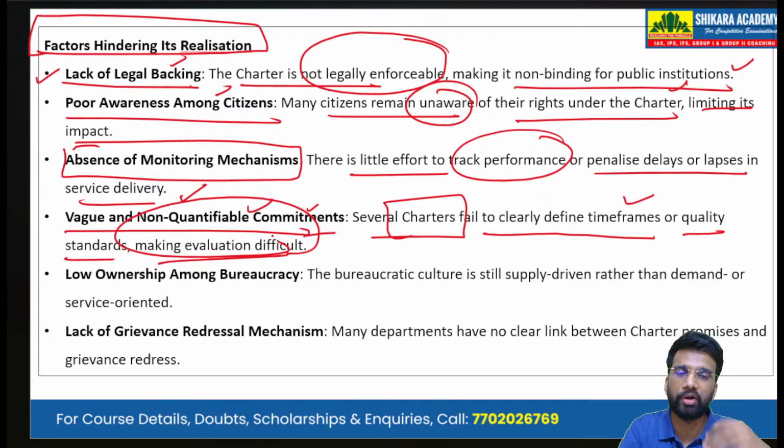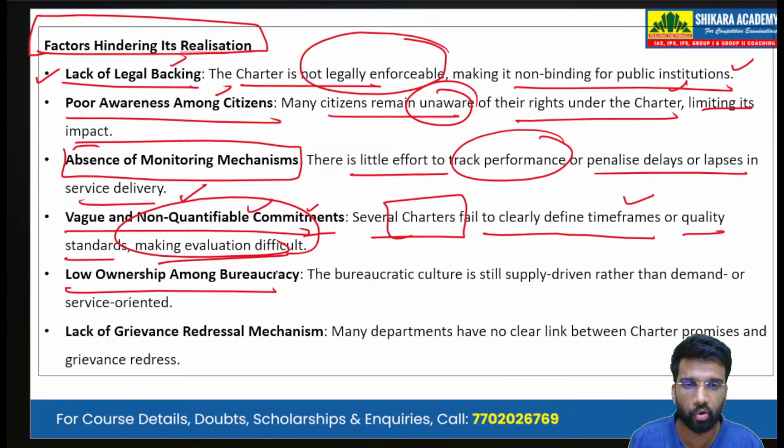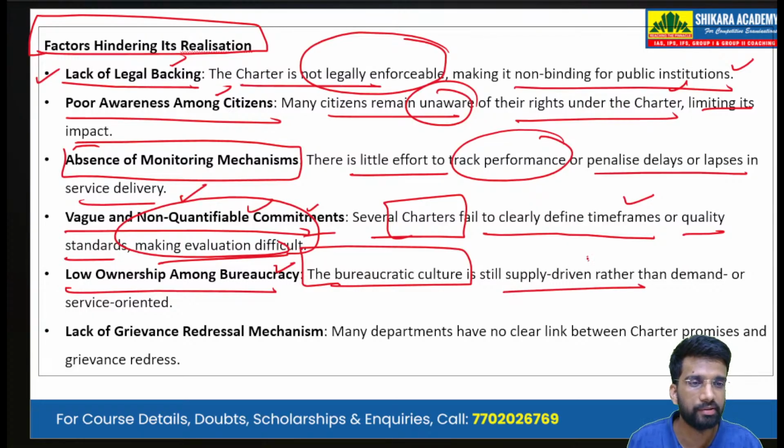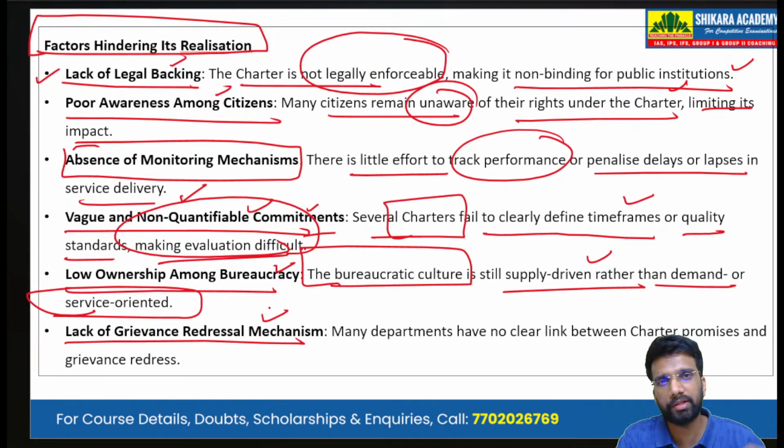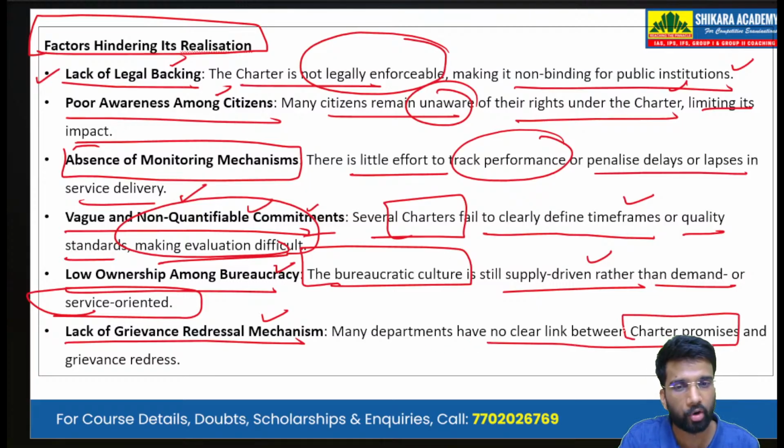Okay. So firstly, we do not have a monitoring mechanism. Then the evaluation, because of the vagueness, because of the non-quantifiable commitments, it's very hard to gauge, or it's very hard to evaluate. Then there is low ownership among bureaucracy. The bureaucratic culture is still supply driven rather than demand or service oriented. Then there is lack of grievance redressal mechanism. Many departments and many of the institutions have no clear link between the charter promises and the grievance redressal.